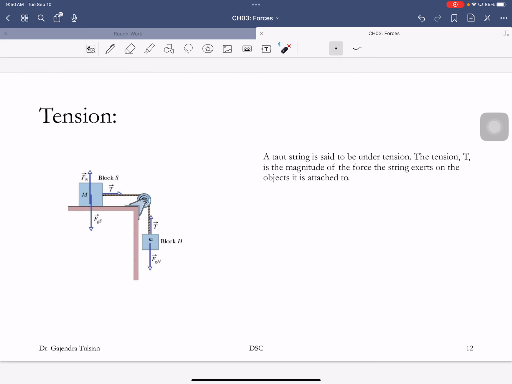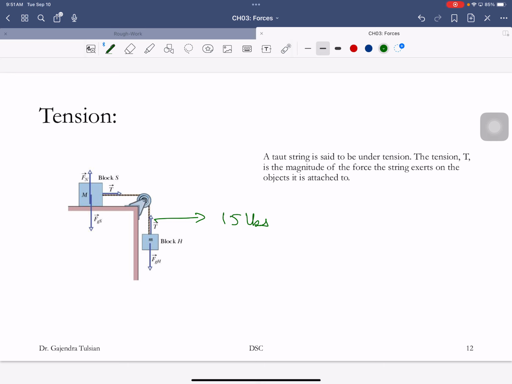Okay, you want to understand the term tension. So here are two boxes connected by this rope. And this rope is under tension. When you have a rope, think of a stretched rubber band. A stretched rubber band is under tension. So let's say this is under a tension of 15 pounds, what does that mean? What do you think that means? When a rubber band is stretched, it wants to contract, it wants to shorten.